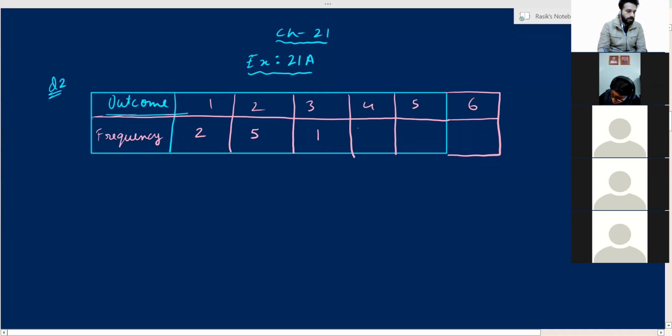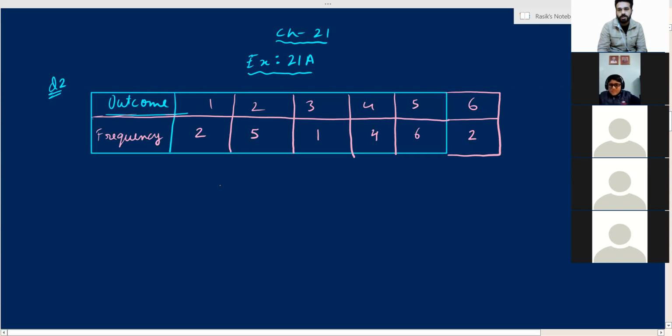Count it. 4. 1, 2, 3, 4. 4 times. The number 5: 1, 2, 3, 4, 5, 6. Am I right? 6 times? Yes, sir. 1, 2 times. 6, 2 times only. So these are the frequencies of all the outcomes.